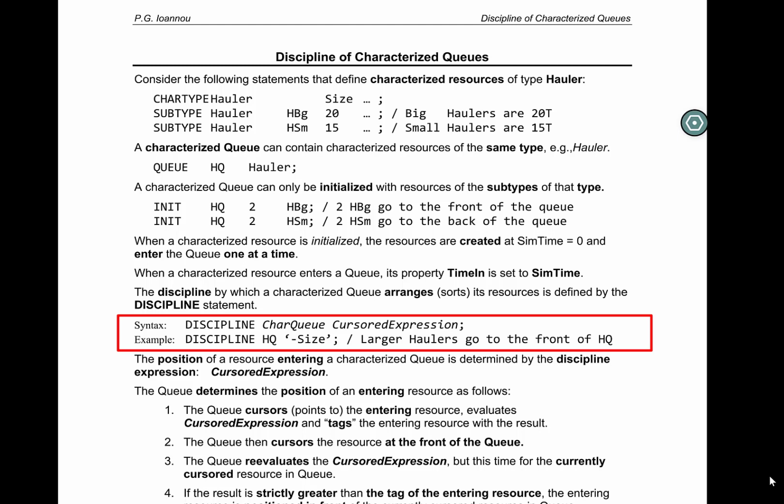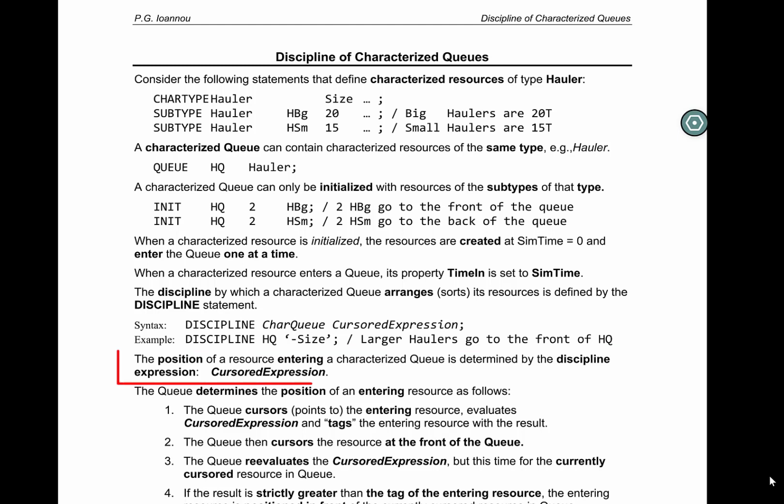For example, the discipline for QHQ is given by the expression minus size. This expression will make larger haulers go to the front of the queue. The position of a resource entering a characterized queue is determined by the discipline expression, the cursored expression.